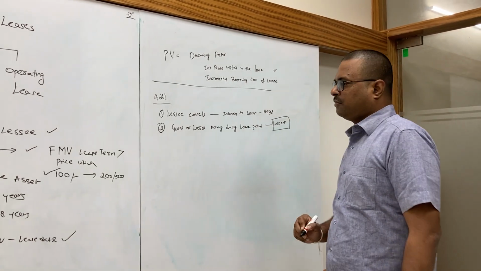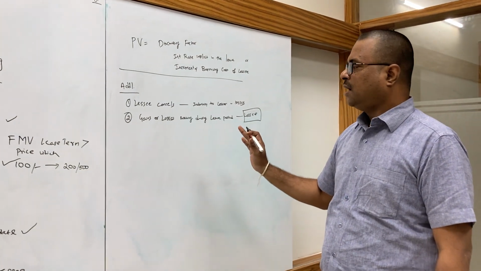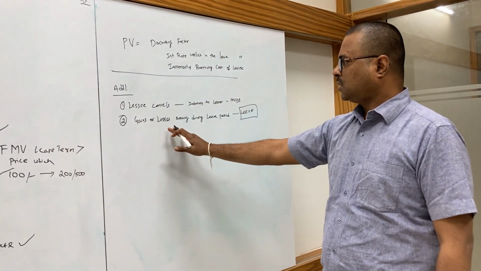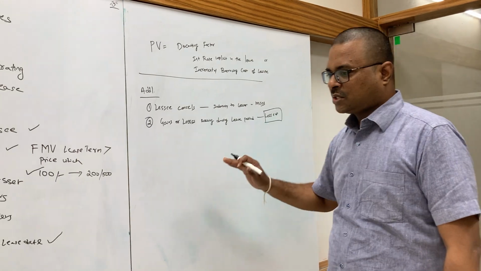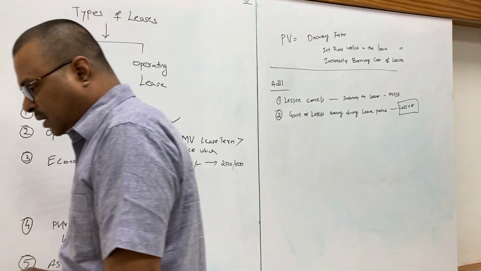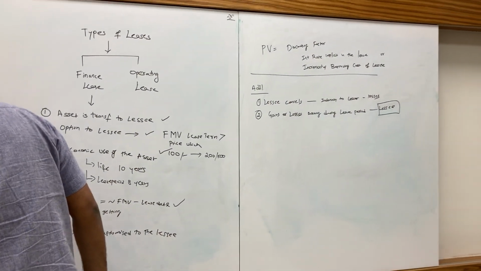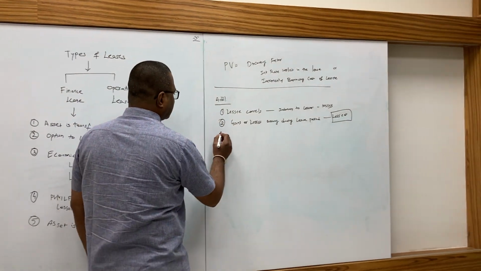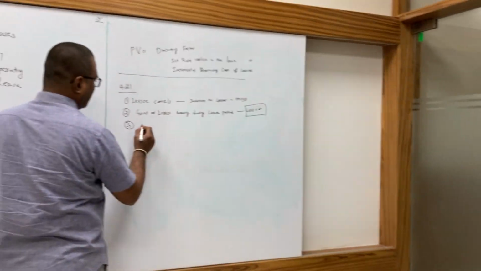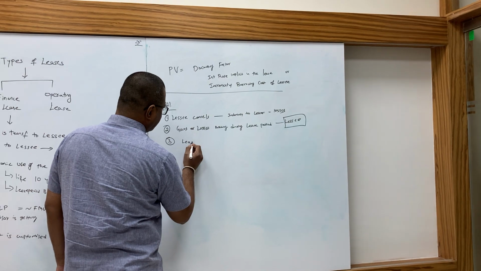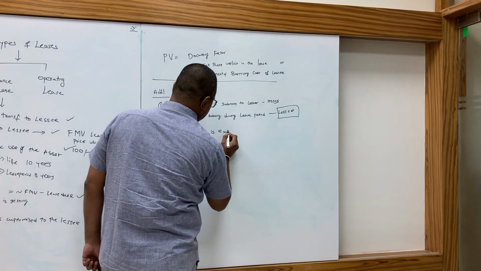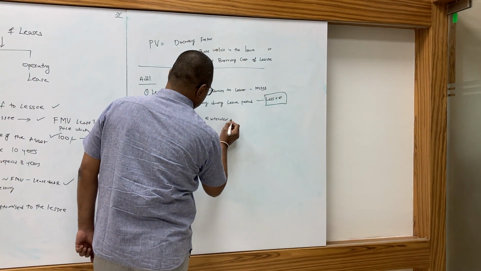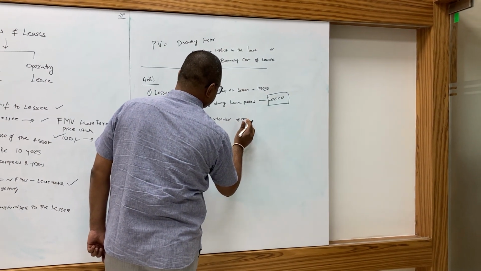Suppose a 5-year lease period is there and whatever gains or losses accrue in the lease are going to the lessee. In such cases also it will be treated as finance lease. And another additional point is if the lease term is extended after the initial period.